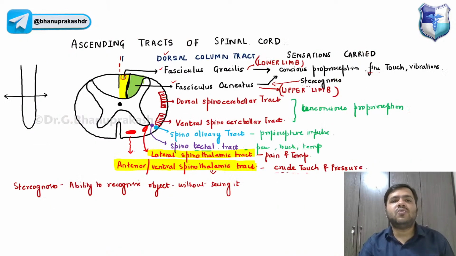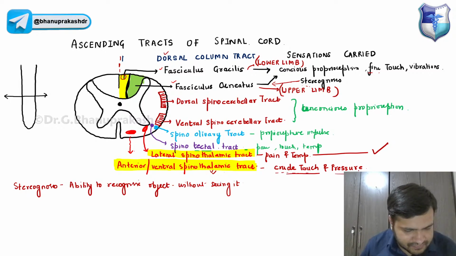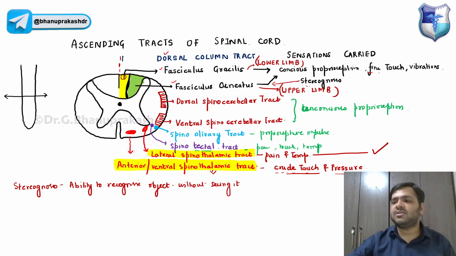Now, guys, we have discussed the lateral spinothalamic tract for pain and temperature, done. Next is the anterior or ventral spinothalamic tract for touch and majority for pressure. So I will be focusing on the touch pathway right now. Now, what is happening over here? Again, the story is the same.